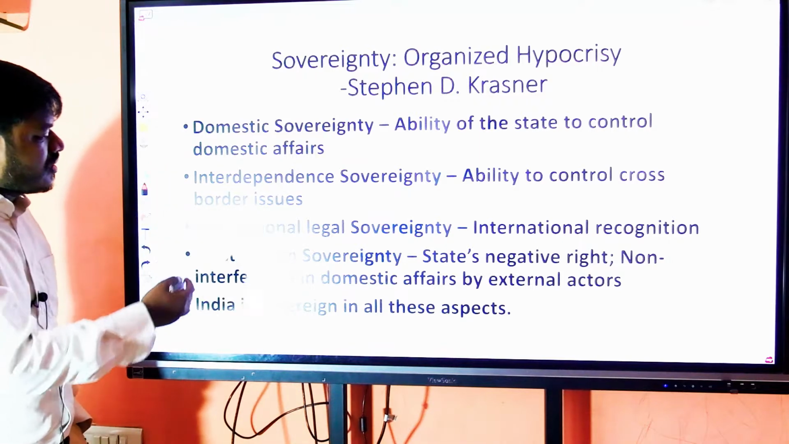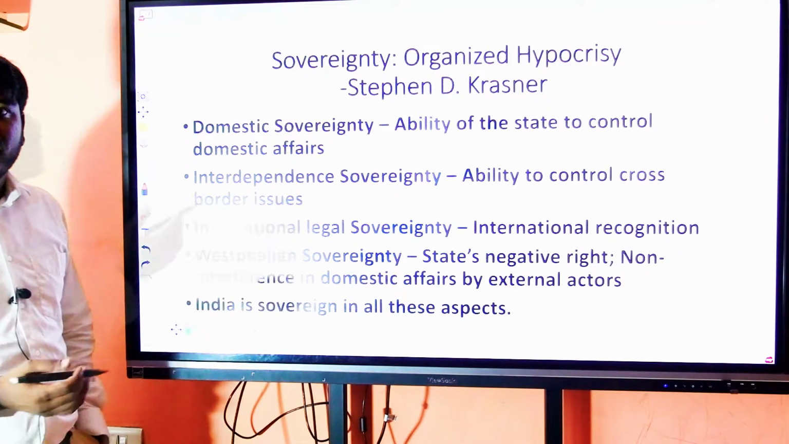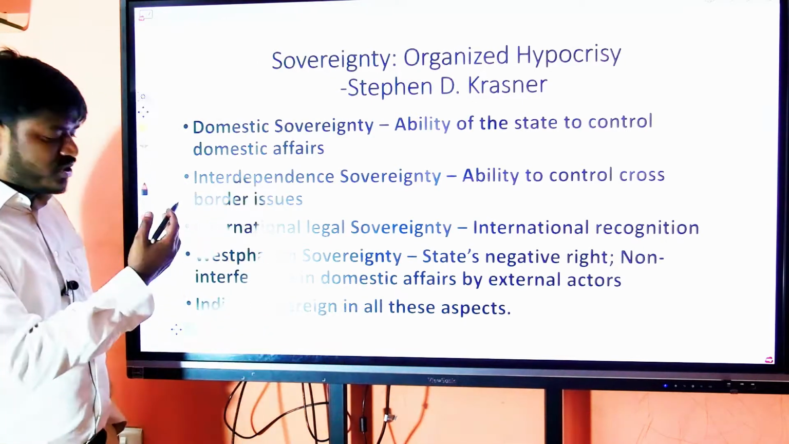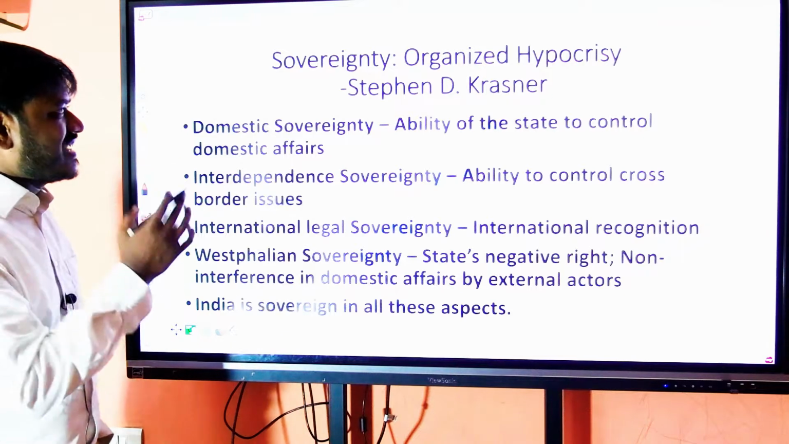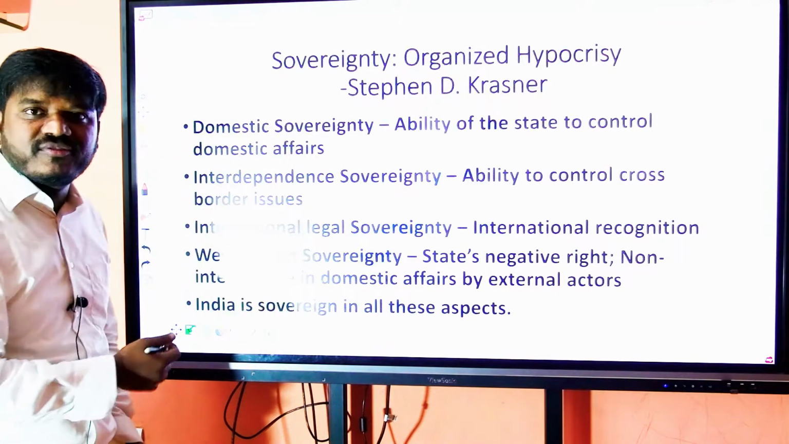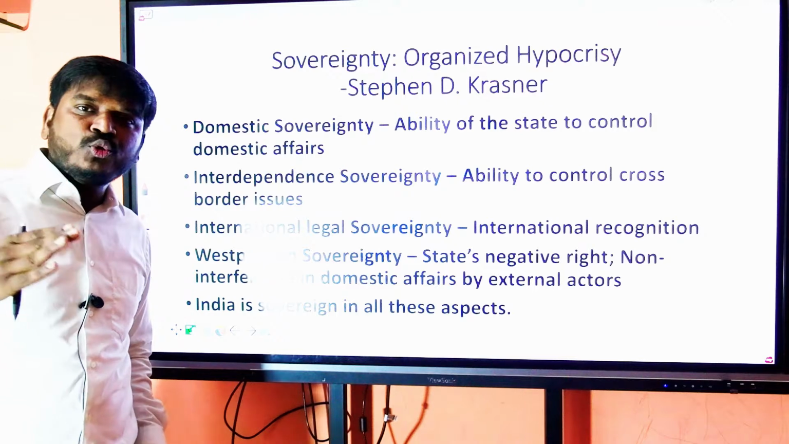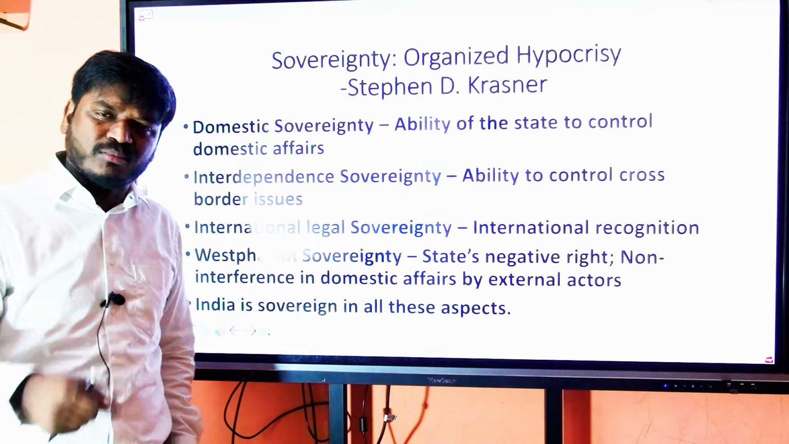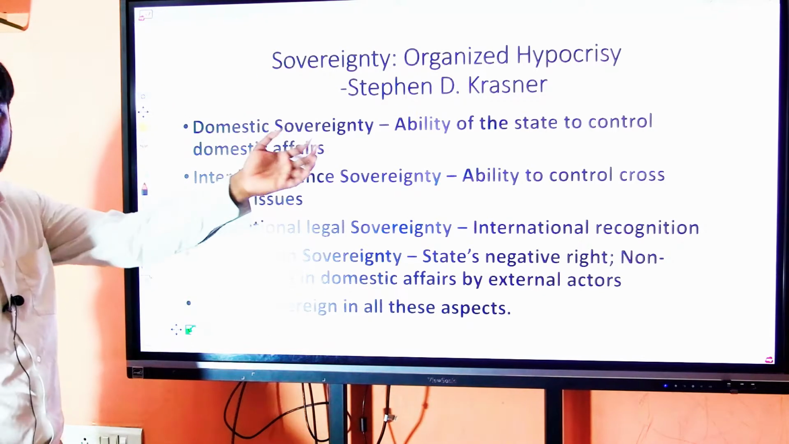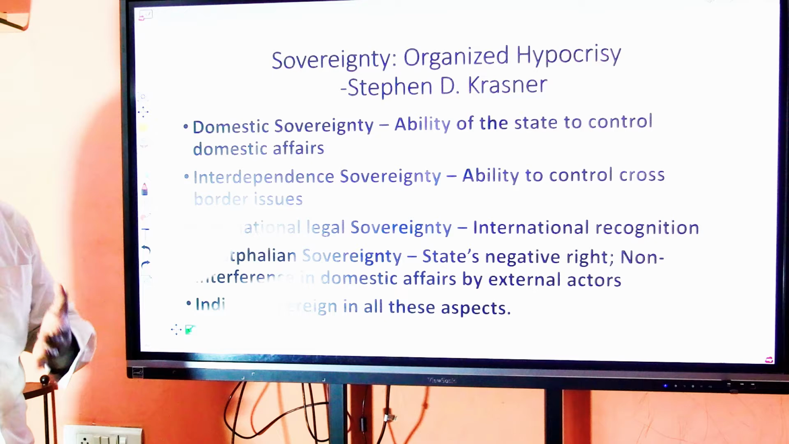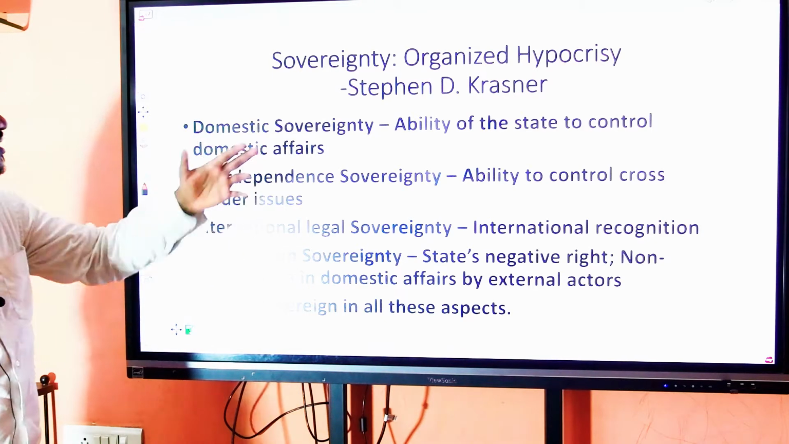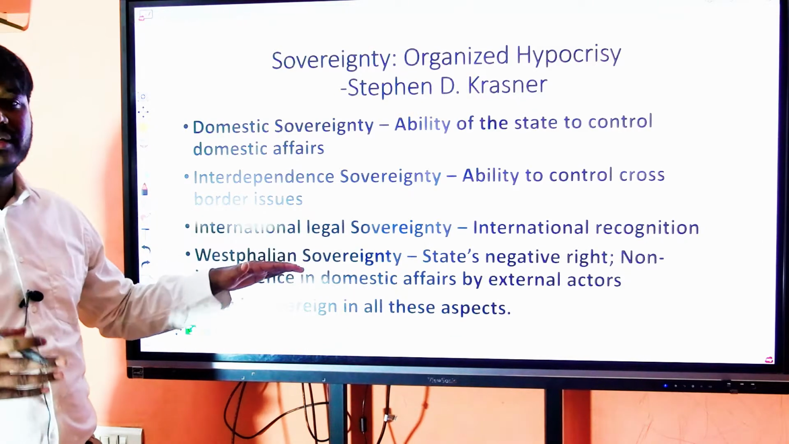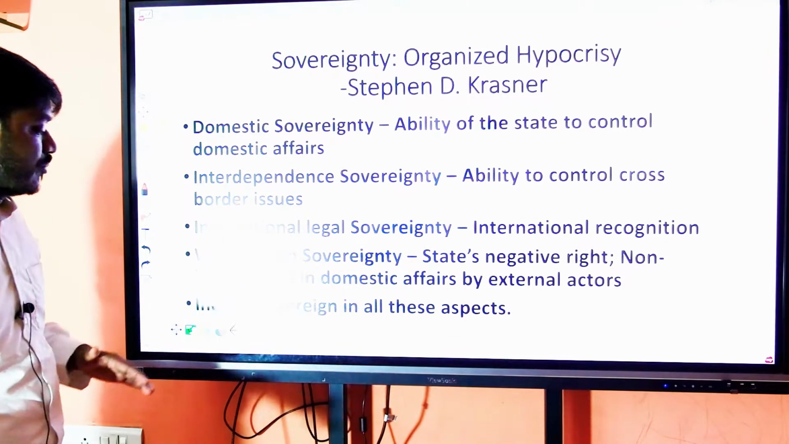If these features are followed by a country, Stephen D. Krasner says it is sovereign. And in fact, if we observe, the preamble intended this kind of sovereignty. If you go through the discussions of the Constituent Assembly, the debates of the Constituent Assembly, we can clearly understand our preamble wanted a sovereign country which is domestically sovereign, enjoying Westphalian sovereignty, international legal recognition, and all the other features.